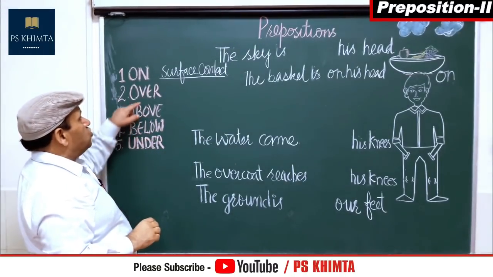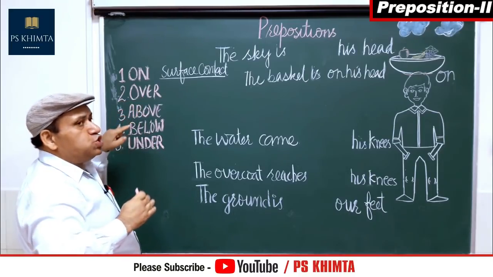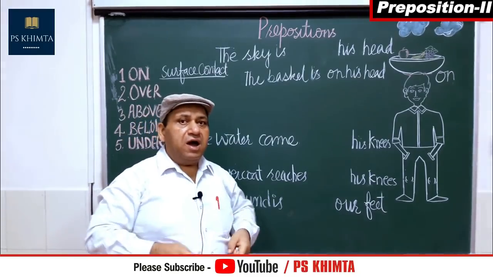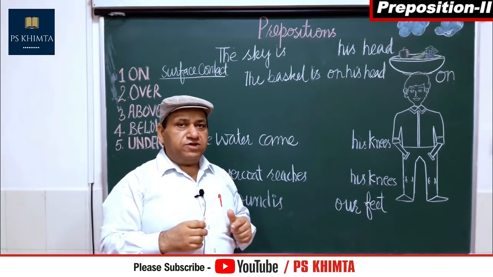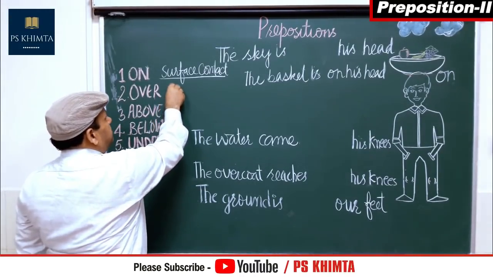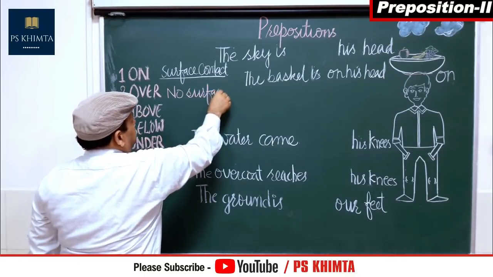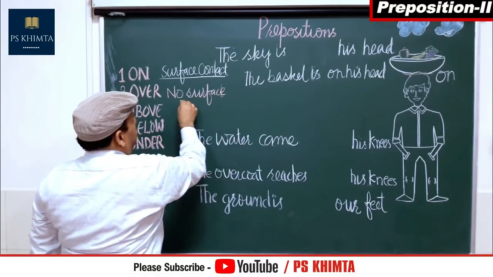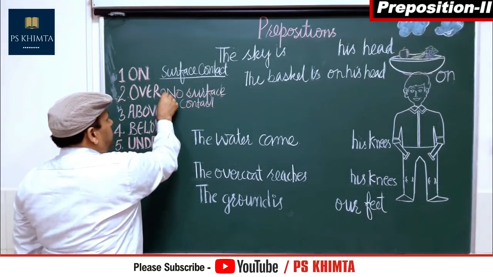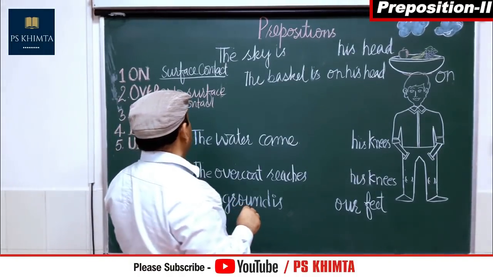So when I talk about over, it is a position, higher side. On is also a position, higher side. Above is also a position, higher side. Then what is the difference? So over is used when there is no surface contact. No surface contact. Surface contact. Even above is also used. Then what is the difference between the two? That we are going to take up.